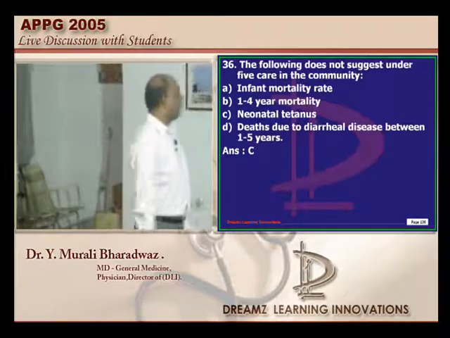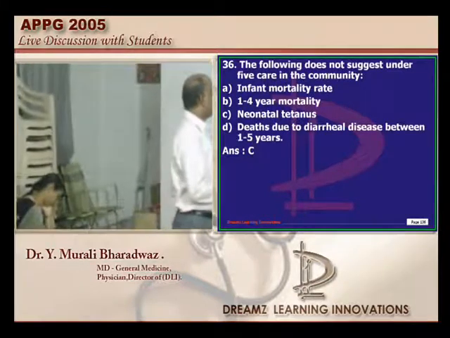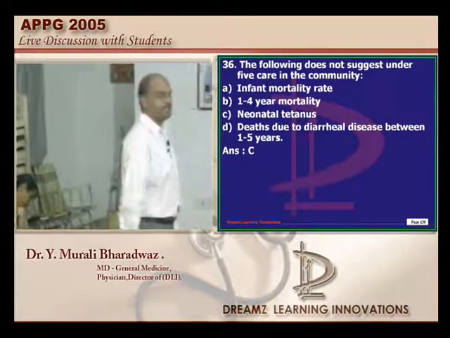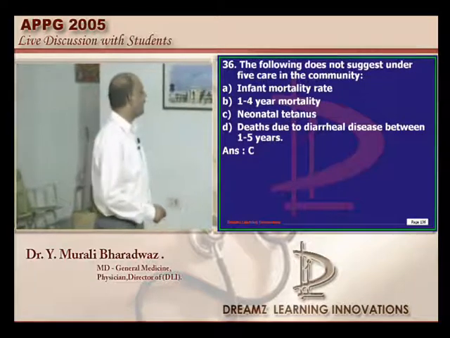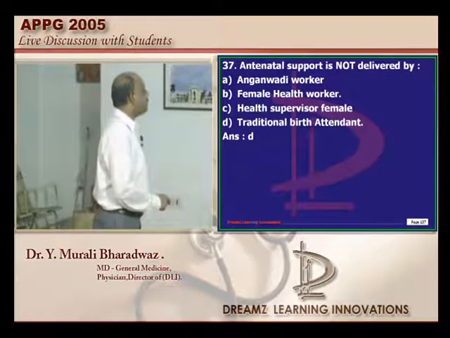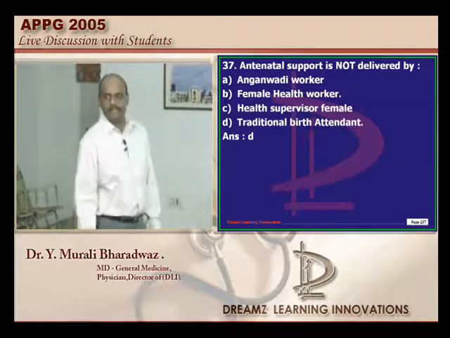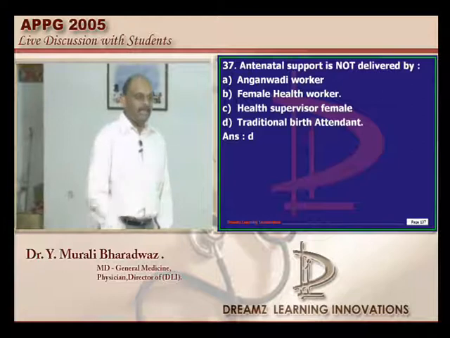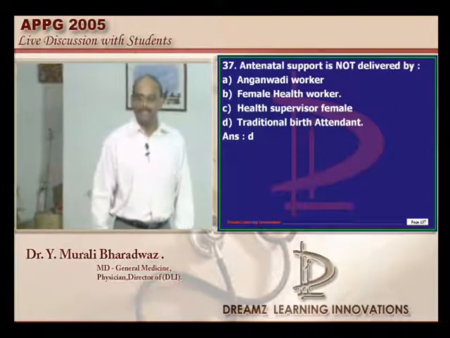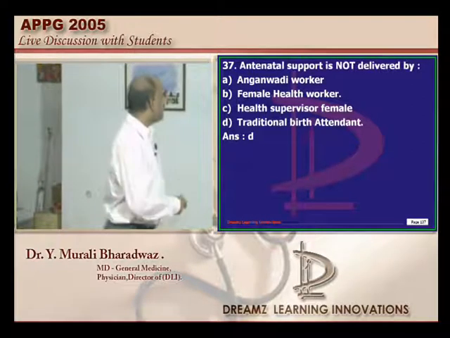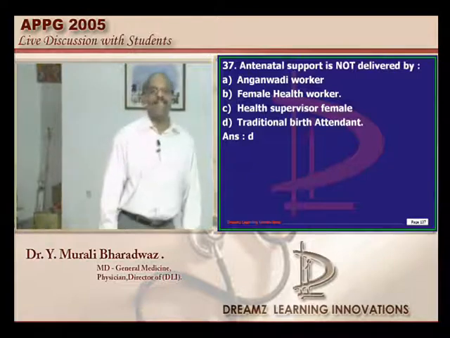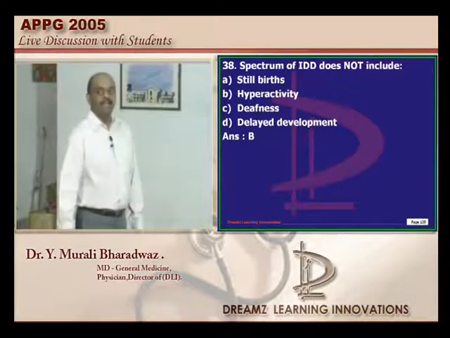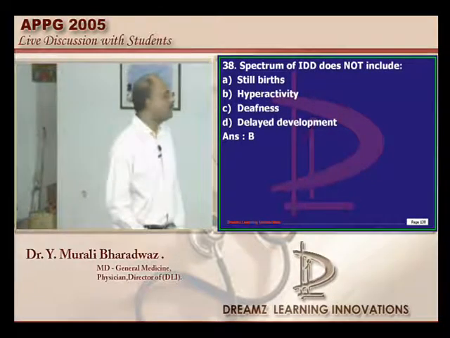So let's go to the next question. Which of the following does not suggest under-5 care in the community, doctor? Tetanus does not; all the remaining things do, like infant mortality and 1 to 4 mortality. Antenatal support is not given by the traditional birth attendant, the Dai. She only comes into the picture when the delivery is there, to cut the umbilical stump with a clean blade. Otherwise, if she were also given this antenatal support, probably she would earn better. The spectrum of IDD does not include hyperactivity; they are hypoactive, not hyperactive. That is what needs to be remembered.